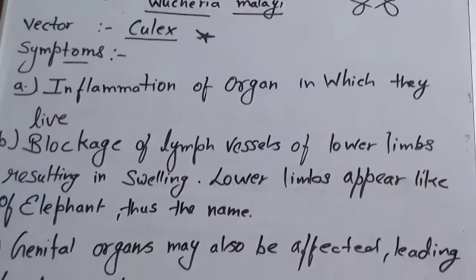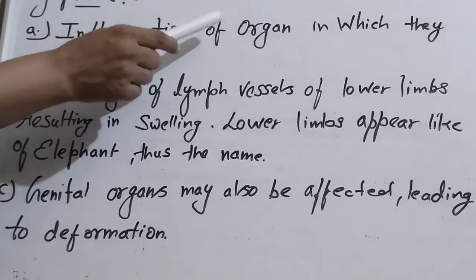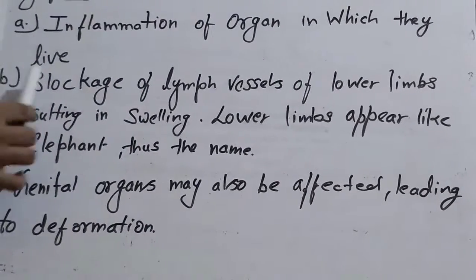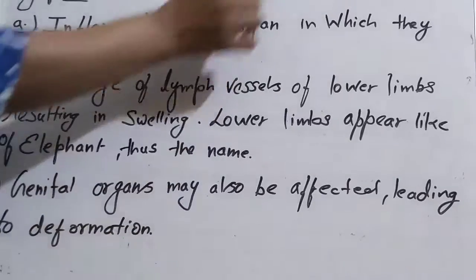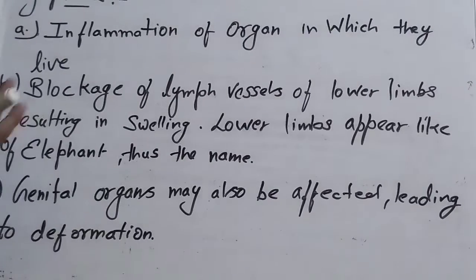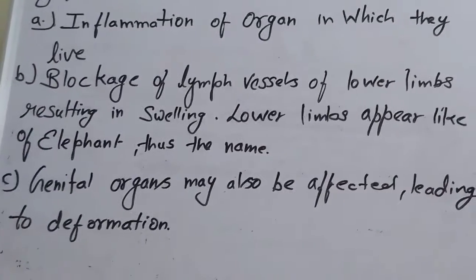Symptoms, as we have discussed, I am just revising for you. Inflammation of the organ in which they live, one point. Blockage of lymph vessels, which I just showed. We have a lymphatic system; lymphatic organs produce WBC and form our defense system.